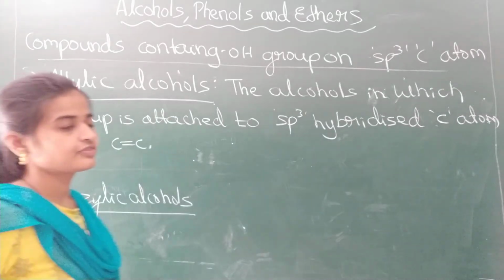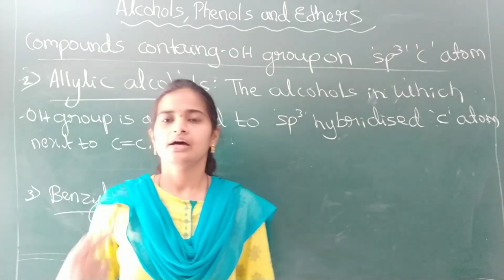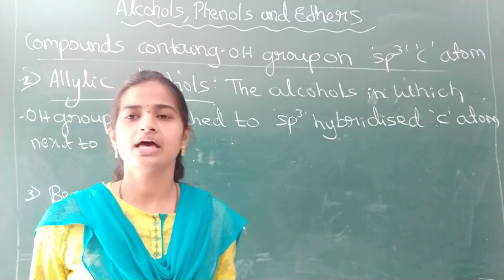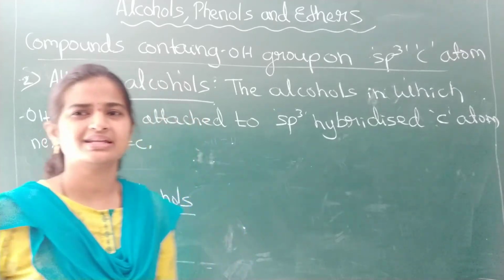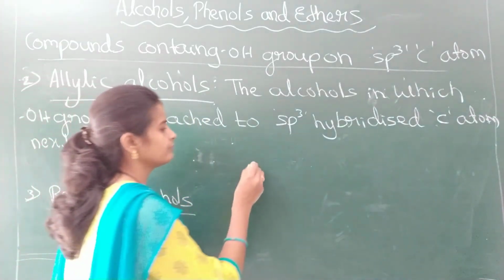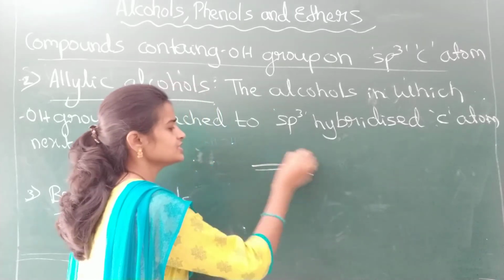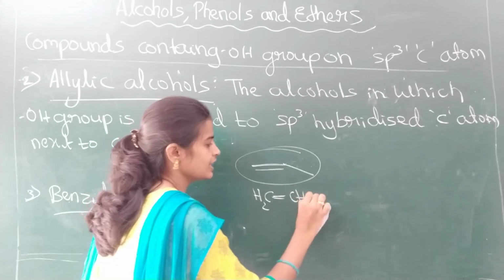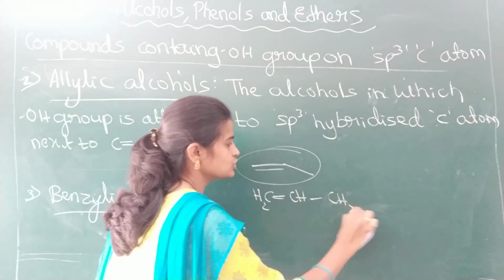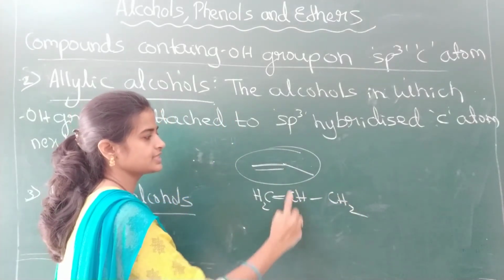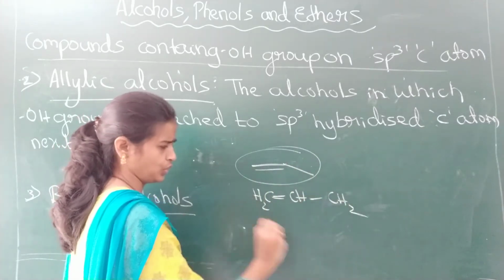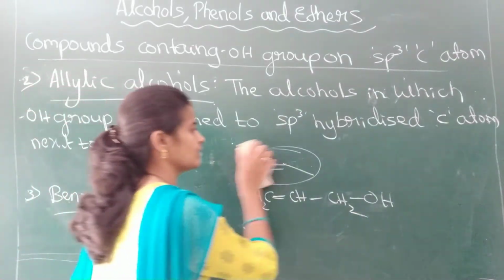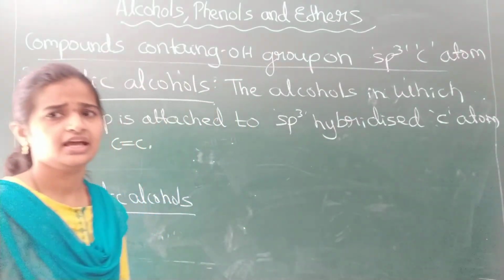Next, after the discussion of saturated aliphatic alcohols, primary, secondary, tertiary, the next one is what? You can look at the chart. That is allylic alcohols. It is also very easy. What is the allylic group? I've told you, isn't it? This is called the allylic group: CH2 double bond CH2. The same thing I have written here. If OH is attached to this allylic group, those are called what? Allylic alcohols. See, I have written a definition here.